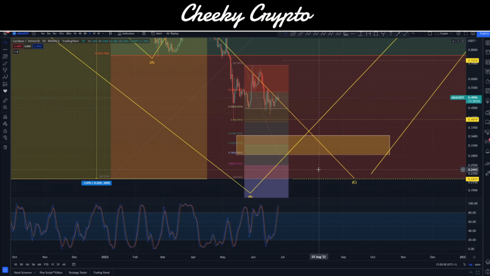So points of interest, 28.32 and 34.2, that hasn't changed, and as we can see, that's a probable area for a bounce, as it does fall within the range of 1.236 and 1.618 of that macro move that we spoke about, with a 5-wave structure dropping down within our 3rd wave move. Now, from there, we bounce up and potentially move down towards 22.23 afterwards. So there's a lot of stuff going on here for Cardano. There's a lot of movements and a lot of volatility.